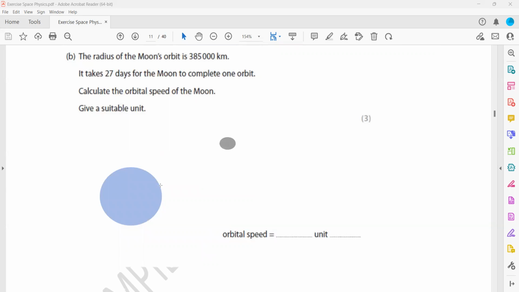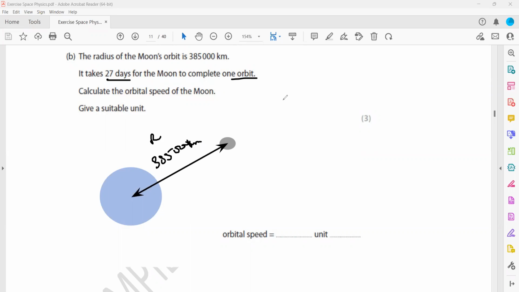The radius of this orbit is given in kilometers, which is 385,000 kilometers. So 385,000 kilometers is the radius of this orbit. It takes 27 days to complete one orbit. We have to calculate the orbital speed of the Moon, like what speed the Moon is moving.